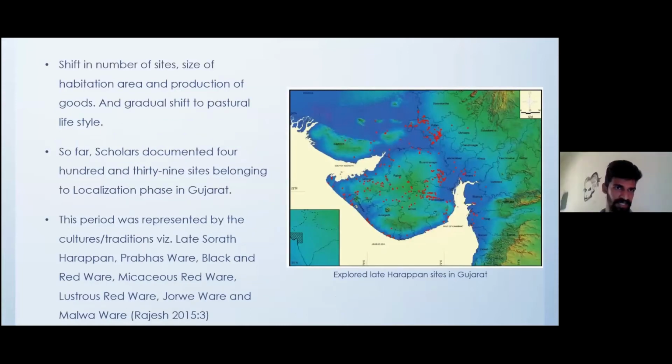It was also noticed that there was a shift in the number and size of habitation areas and production of goods, and a gradual shift to a pastoral lifestyle happened during this phase. So far, scholars have documented 439 sites belonging to the localization phase in Gujarat. This period was represented by cultures or traditions like late Sorath Harappan, Prabhas ware, Black and red ware, Micaceous red ware, Nestos red ware, Jorwe ware, and Malwa ware.